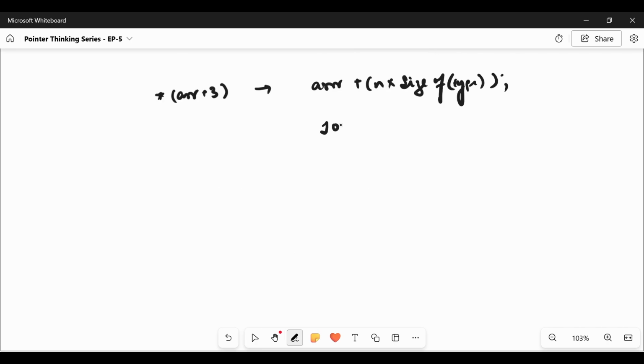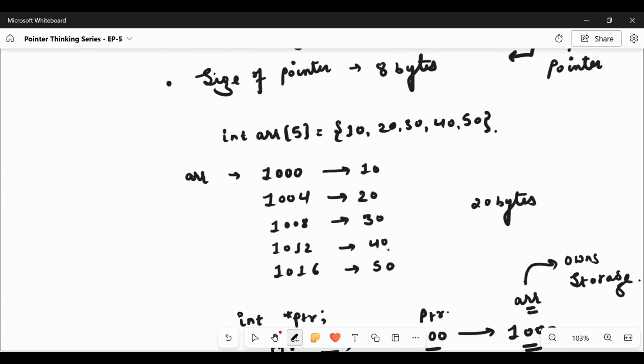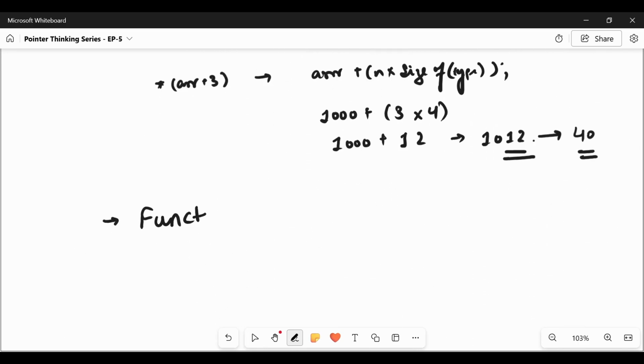So let us assume the base address is at 1000. For the third element we are trying to move, the size of data type integer is 4, therefore 4, 8, 12, and this will become 1012. So we go to this location and fetch the value. At 1012, the element 40 exists. So it is like one hop, two hops, third hop. After the third hop, we get the value, that is 40.